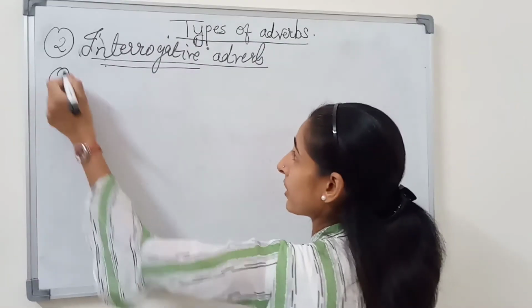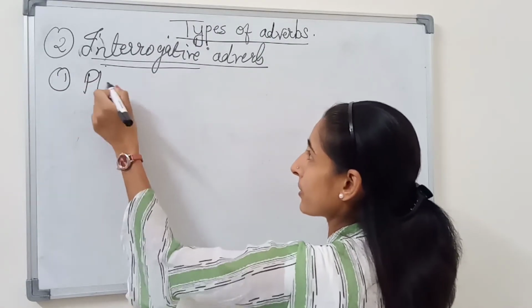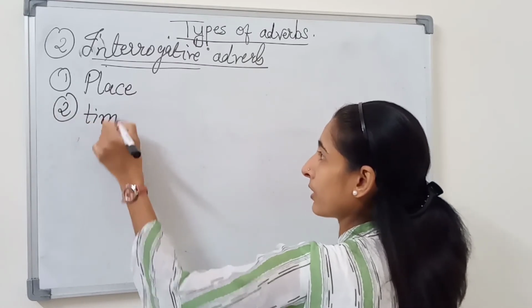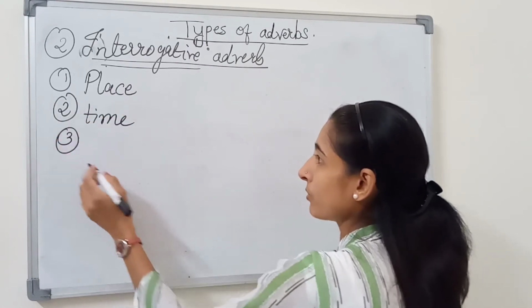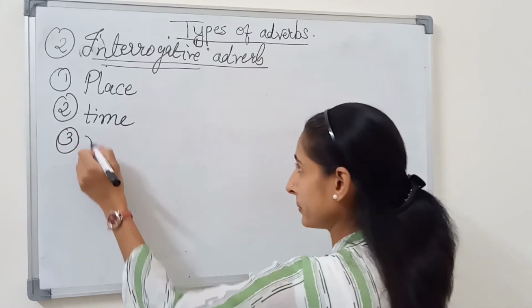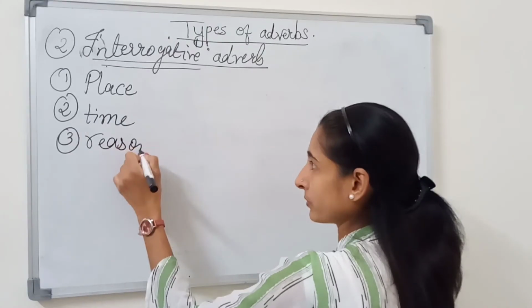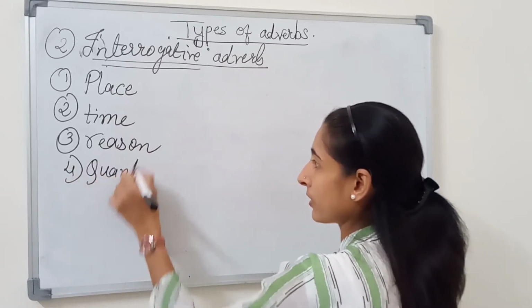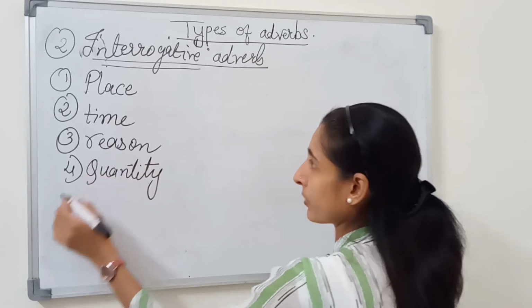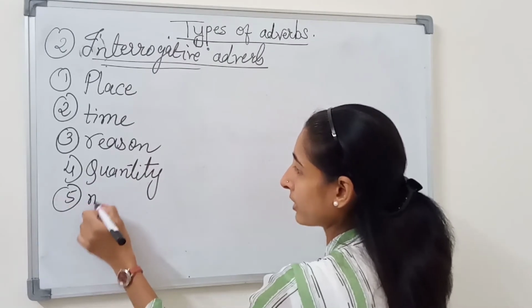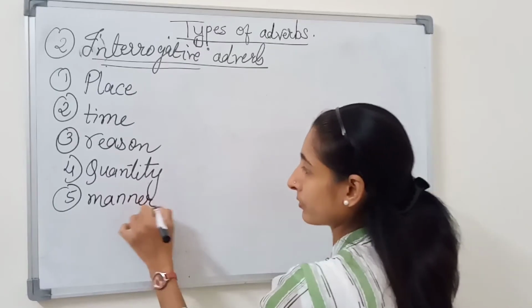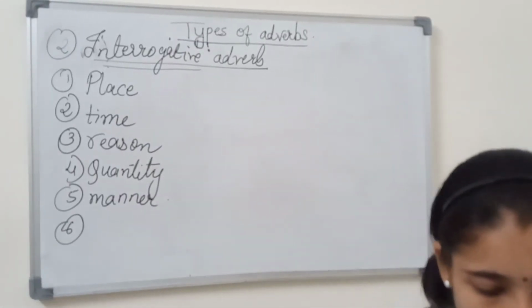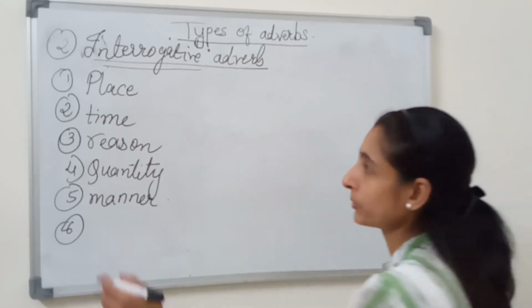The first is adverb of place, adverb of time, adverb of reason, adverb of quantity, adverb of manner, and adverb of number.